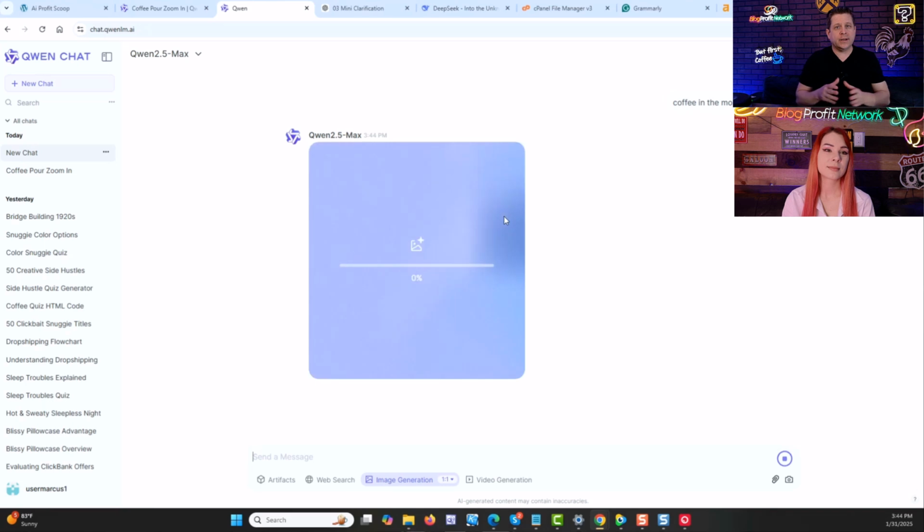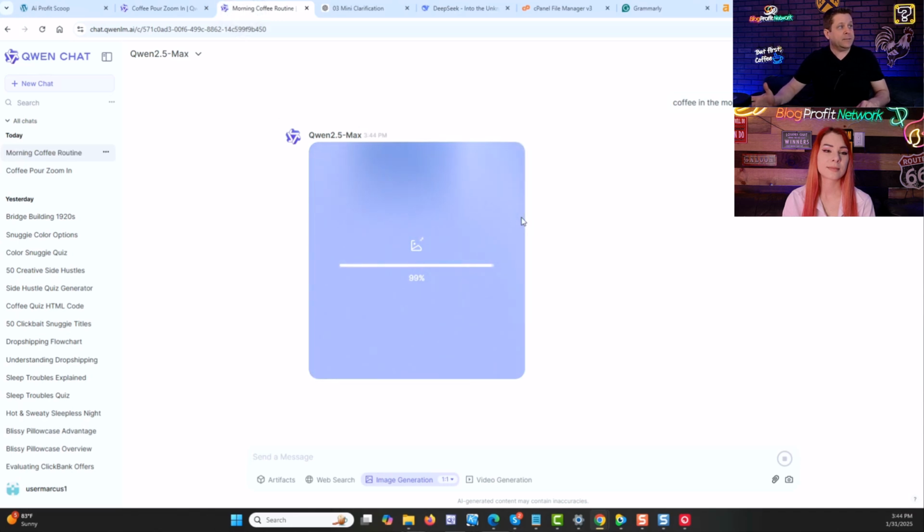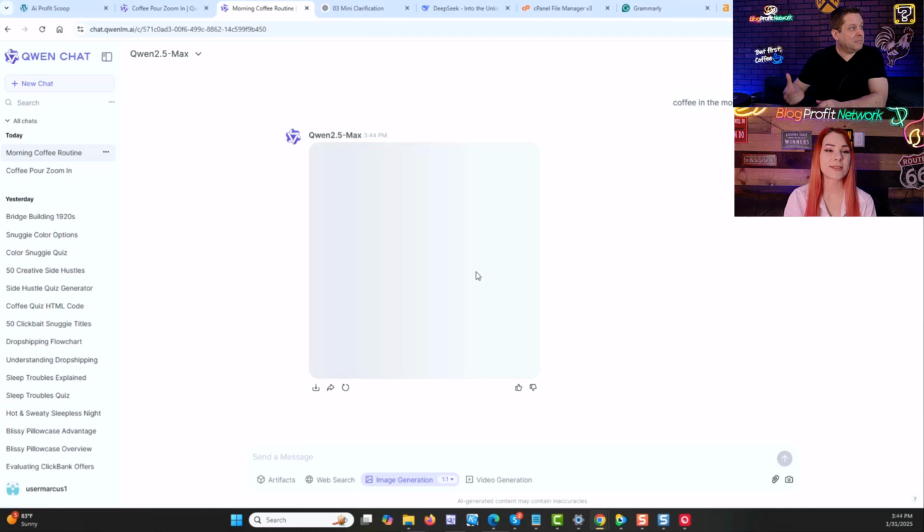Remember, this is a free tool that a lot of people are using, so sometimes you might get this "too many requests" type thing going on. However, with the images, this looks a lot faster than it was yesterday. So that's pretty cool. Although we did notice, remember, it was like at 99%. Yeah, I think that's what it's doing. Oh, no, it's faster. Okay.